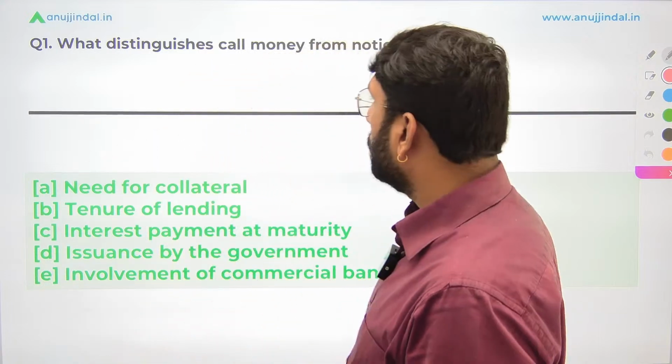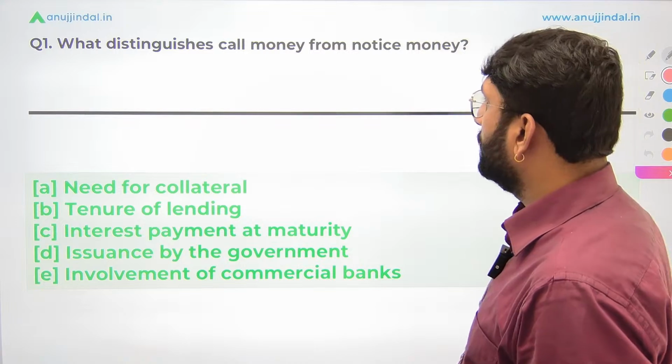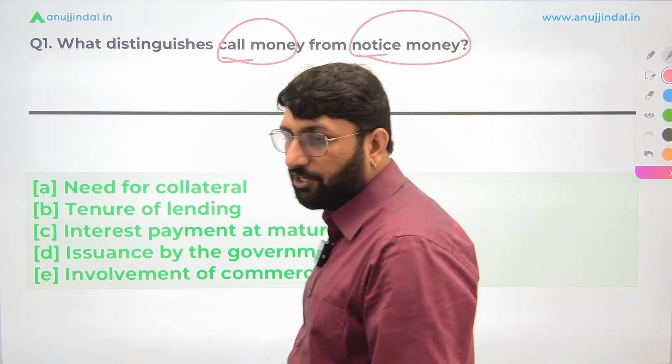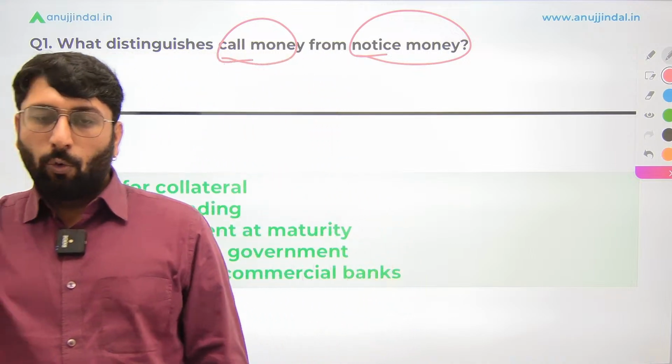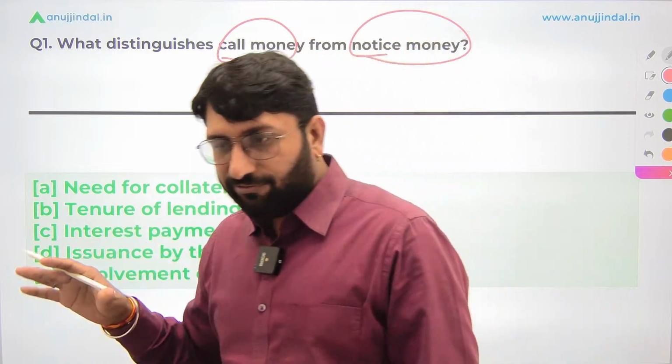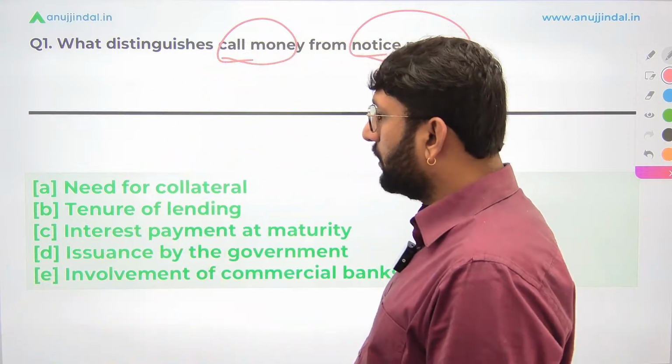The first question says, what distinguishes your call money from your notice money? If I have to distinguish between call money and notice money, what is going to be a parameter? What is going to be the basis of distinction? First question. Let's see how many of you are going to give the correct answer.